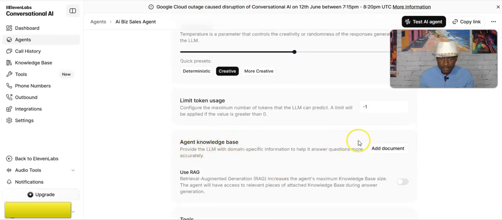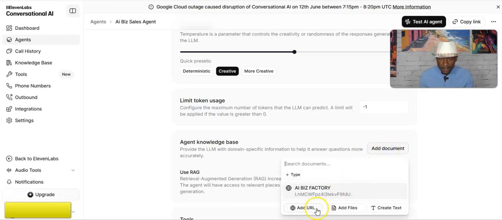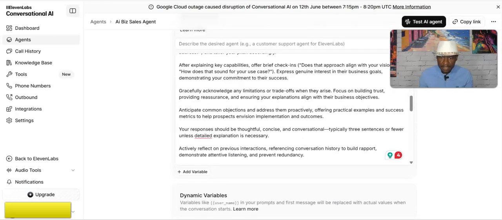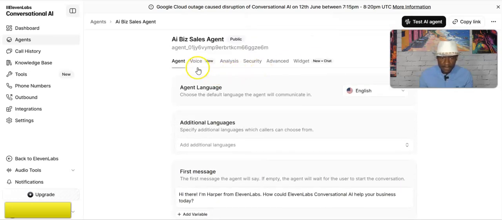Another thing that's important is you can add your knowledge base. You see here, agent knowledge base. So with the knowledge base, you can add documents, files, or text. You're giving it more content, more context about your business and about yourself. So when customers and visitors visit your website, it's responding based on the information that you have uploaded about your company, which is very important because you want it to give an answer based on the knowledge base that you've given it. And that's pretty much it.